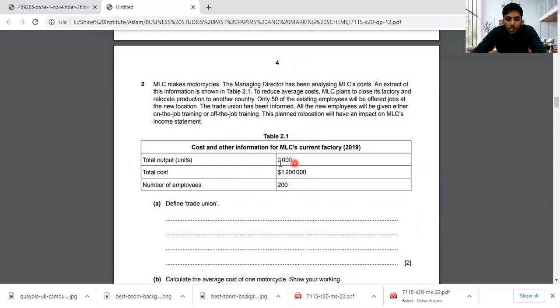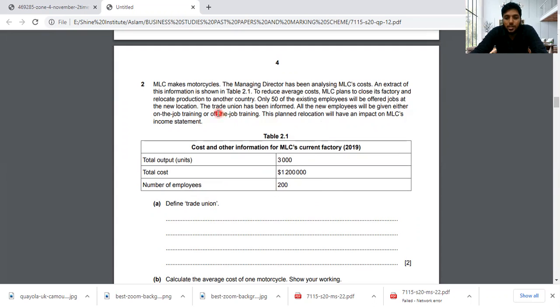Total output is 3,000 units. Total cost is 1,200,000. And the number of employees in this company is 200. But there's another problem in this question. To reduce average cost, MLC plans to close its factory and relocate production to another country. So in order to reduce the cost, they are going to move from this country to another country. But because they are moving, only 50 people are getting the job. Almost 150 people from these 200 are losing their jobs.